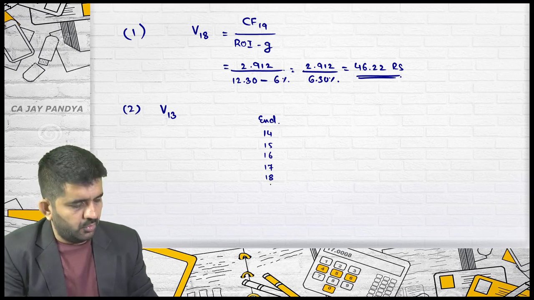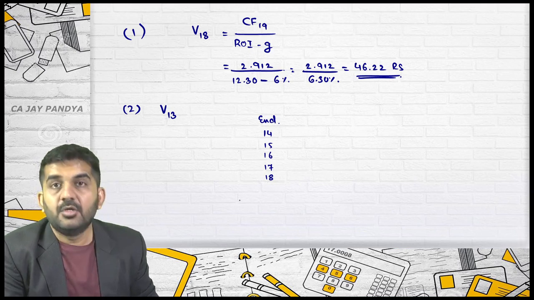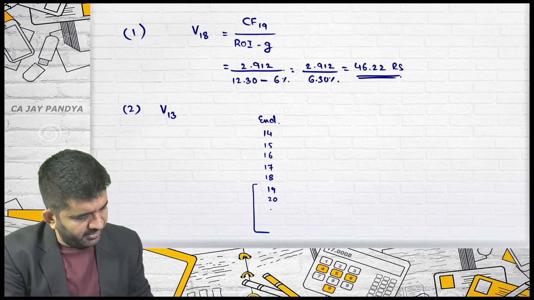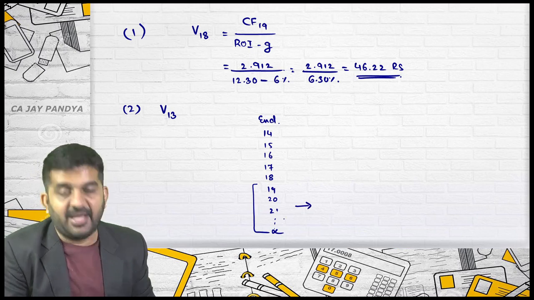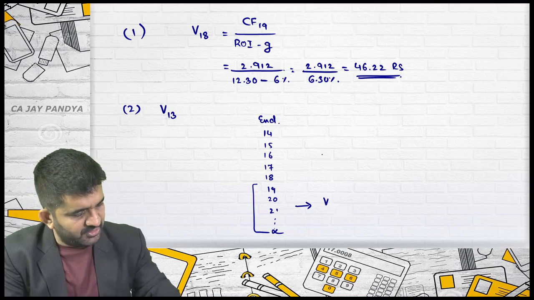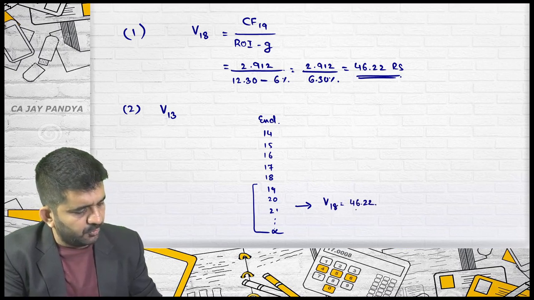Once I get this, from 19, 20, 21 up to infinity, this value I already know. The value as of 2018 is 46.22.